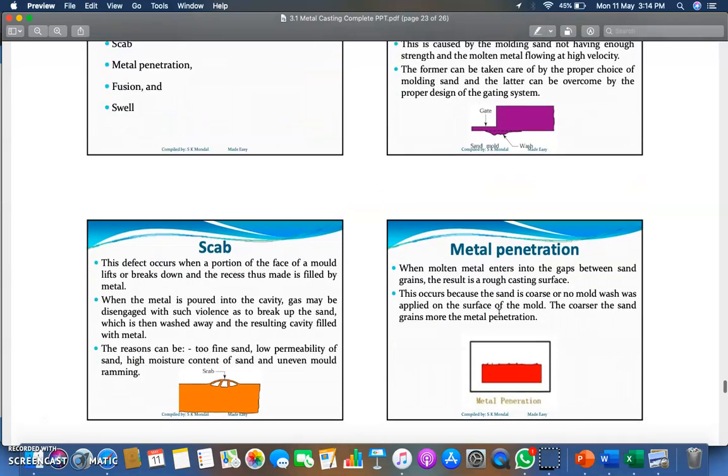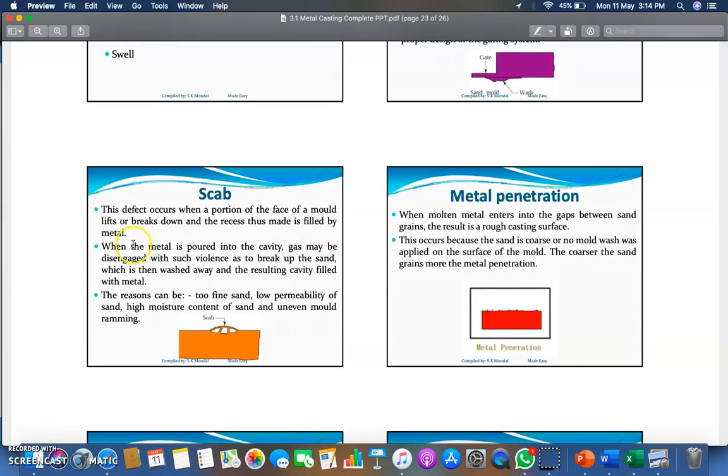Now, what is scab? Basically, this defect occurs when a portion of the face of the mold lifts or breaks down and the recess thus made is filled by the molten metal. Means when it is lifted, some material is lifted away with your flow and they are creating scab. The reasons can be too fine or low permeability sand, high moisture content of sand, or uneven mold ramming. Means if ramming is also not proper, then the molding material defect of scab can be created.